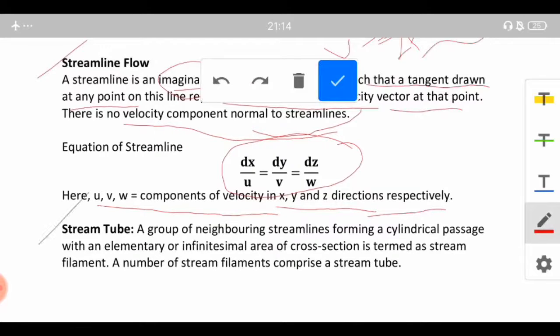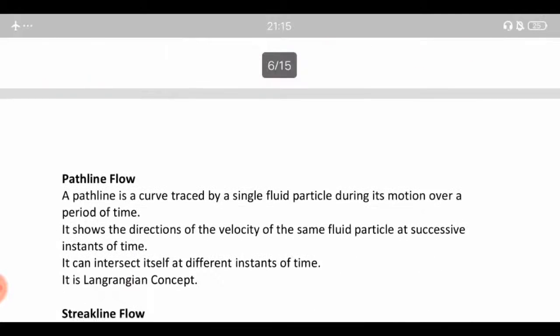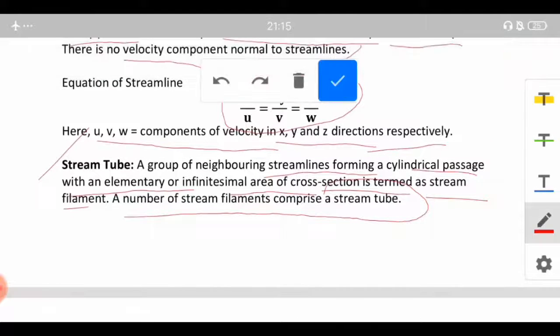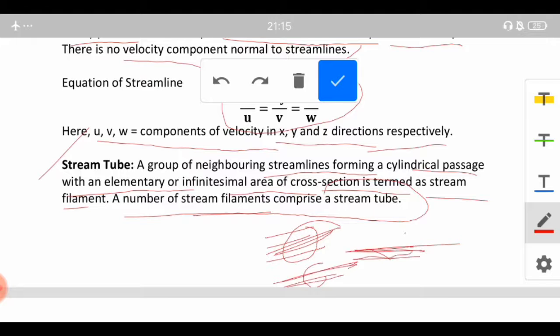Next we have the stream tube. A group of neighboring streamlines forming a cylindrical passage with an elementary or infinitesimal area of cross section is termed as a stream filament. A number of stream filaments comprises a stream tube. So basically we will have a group of neighboring streamlines very close to each other. We will consider them together, and this bundle suppose will be known as the stream filament, and number of such stream filaments all flowing in one direction only will constitute the stream tube.